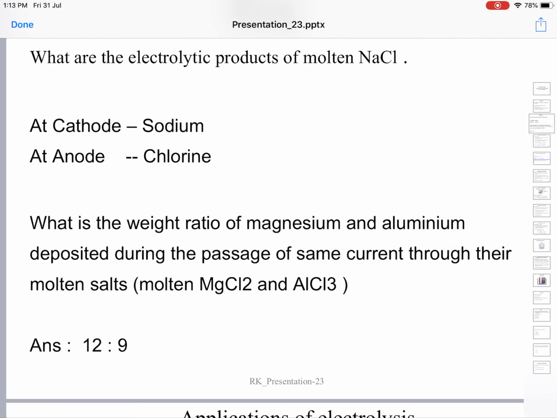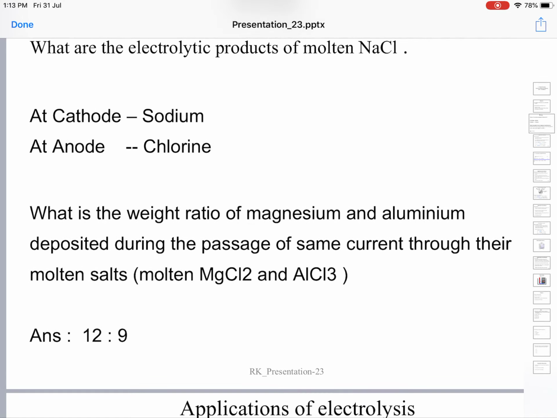So when electricity passes through an electrolyte, either in the fused state or in the solution, what happens is the constituent ions will be deposited or evolved at the electrodes. There is a decomposition of electrolyte.